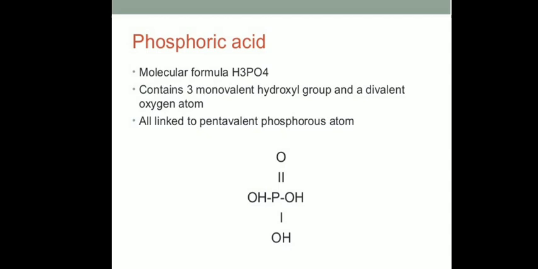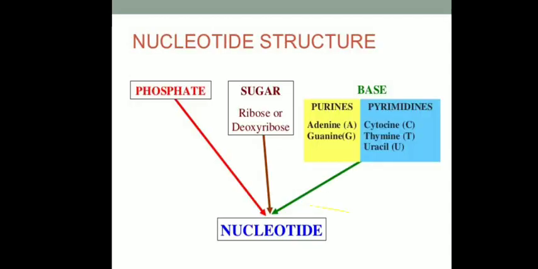One divalent oxygen atom is present, and all these groups are linked to the pentavalent phosphorus atom at the center. This is the structure of phosphoric acid present inside the nucleotide.